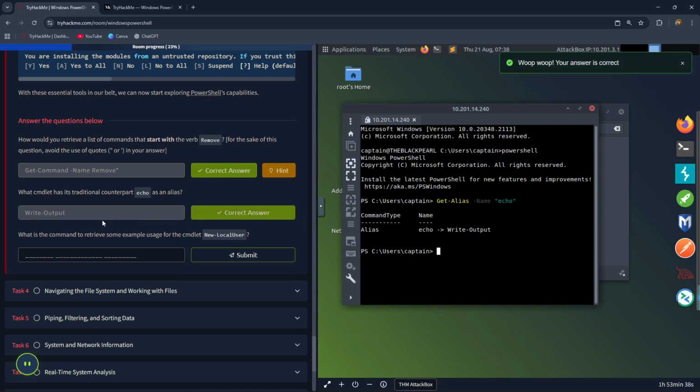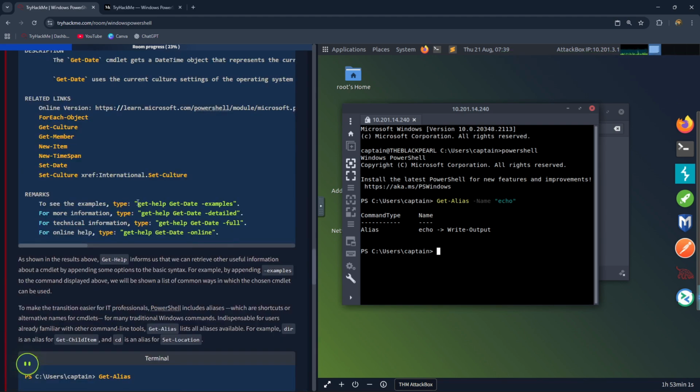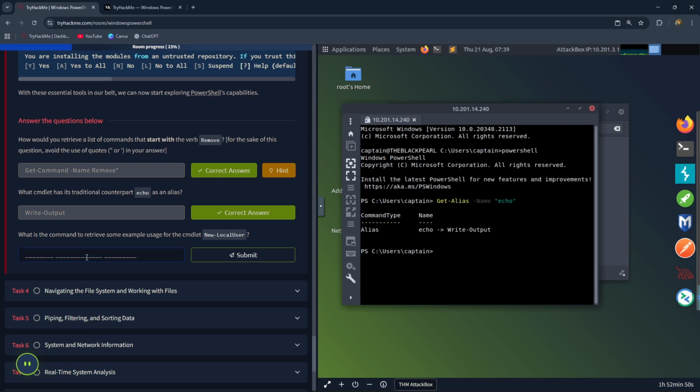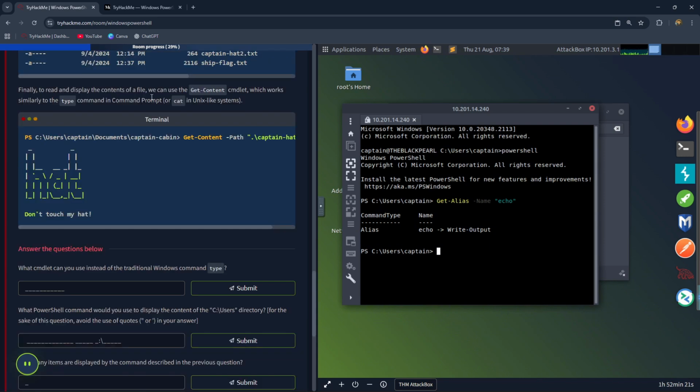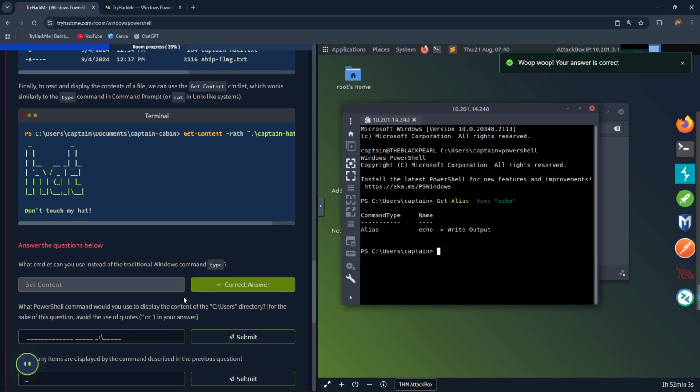The next question is, what is the command to retrieve some example usage for the commandlet New-LocalUser? For this question, we use this command. So the correct answer is Get-Help New-LocalUser -Examples. For the next question, what commandlet can you use instead of the traditional Windows command type? As you can see here, we can use the Get-Content commandlet, which works similarly to the type command in command prompt. Let's type that in.